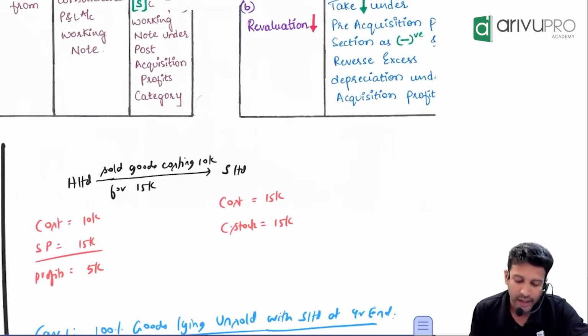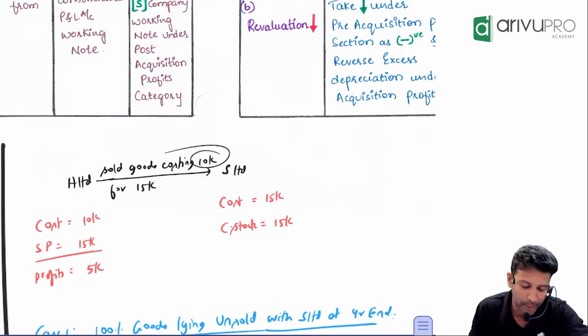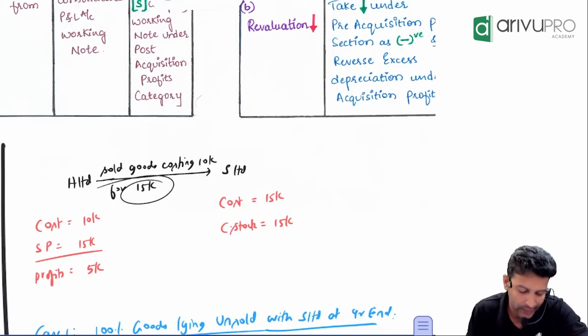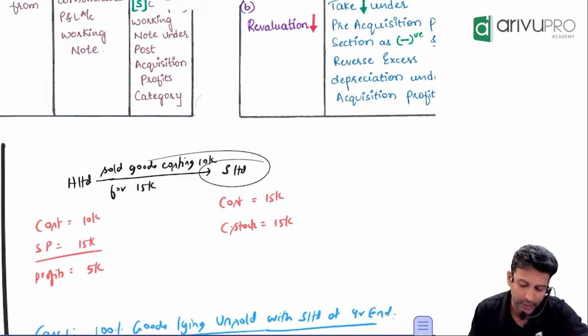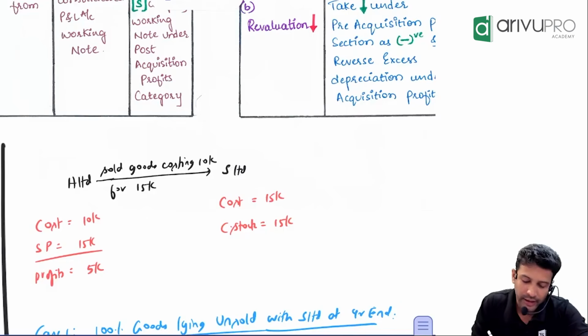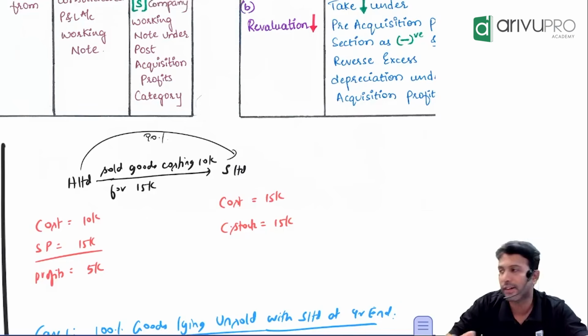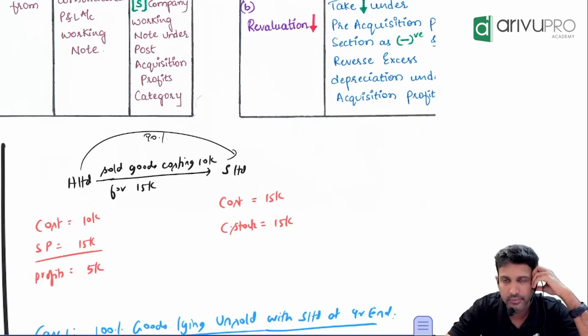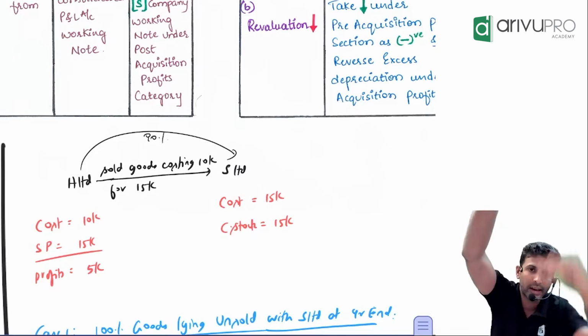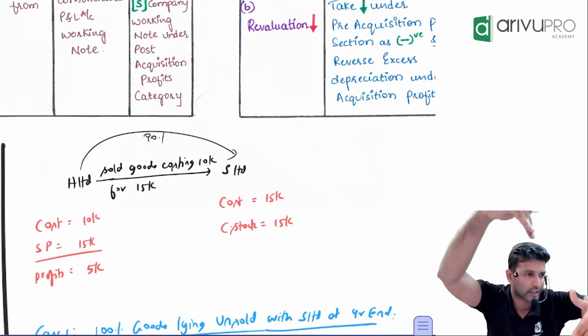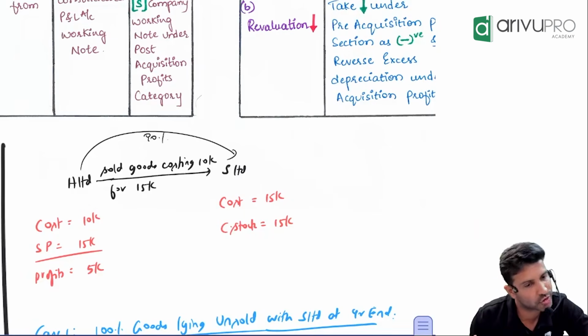H Limited has sold goods costing 10,000 for a value of 15,000 to S Limited. And H has acquired 90% shares in S. Tell me first thing, what kind of a stream is this? Upstream, downstream, what stream? Downstream, because the holding company has sold the goods to subsidiary company. So it's a case of a downstream sale.